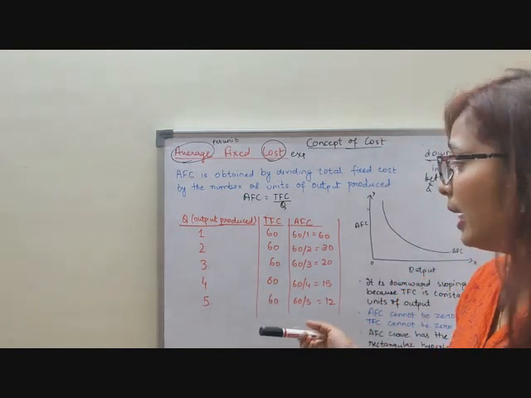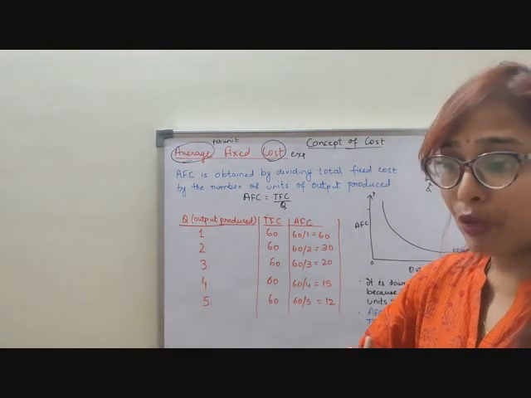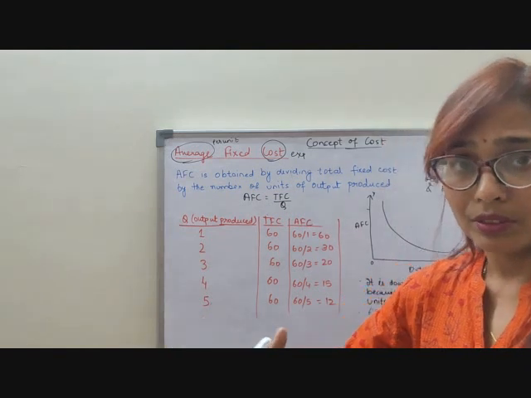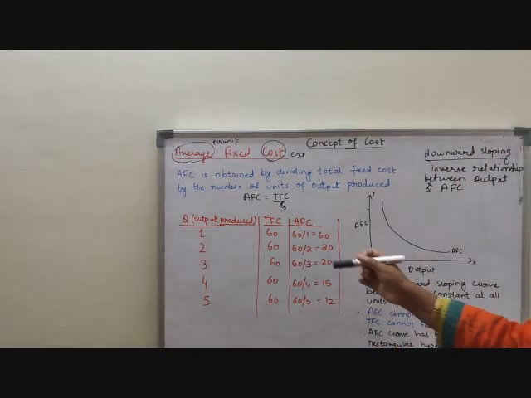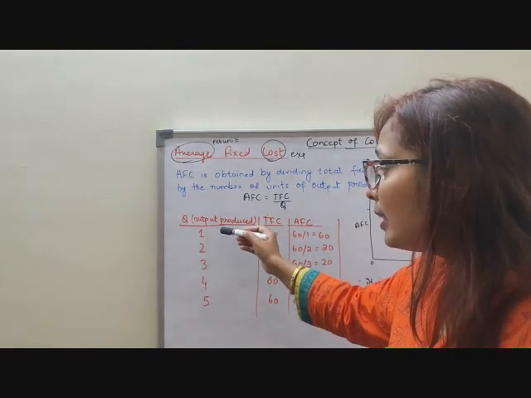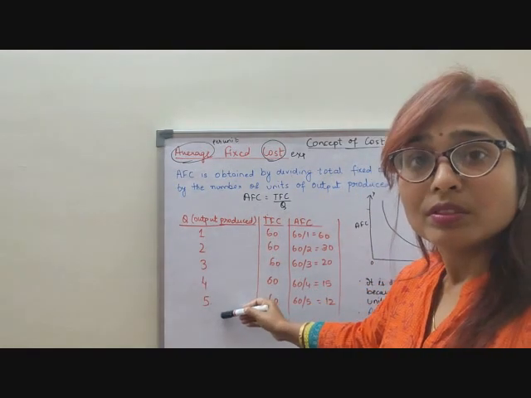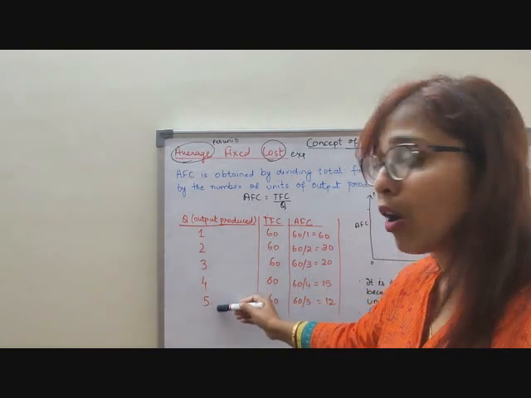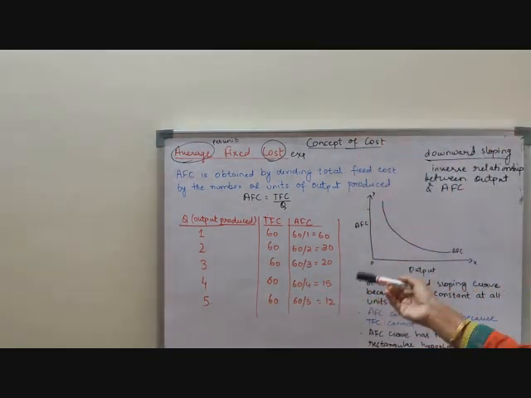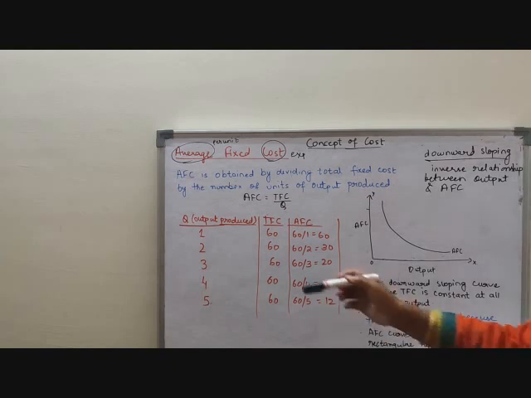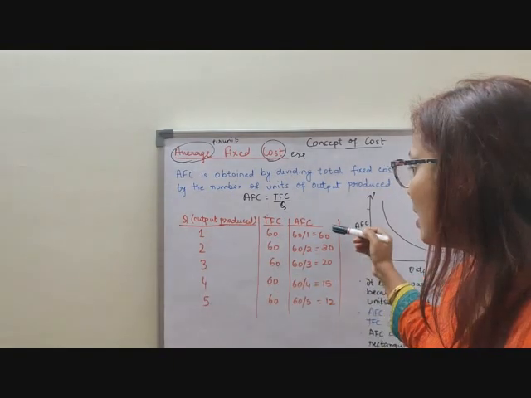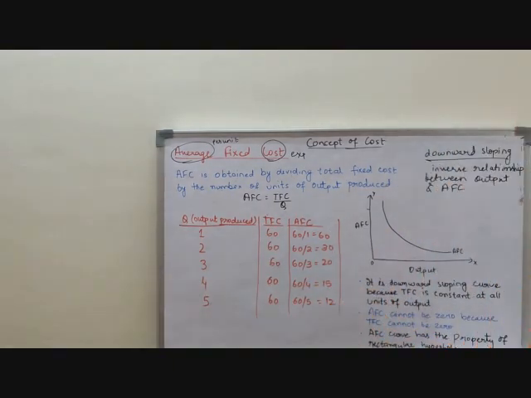If you increase the production, the same fixed costs are getting divided by a larger number of outputs. So what happens? My AFC goes on diminishing as the production goes on increasing. So it is a downward sloping curve.